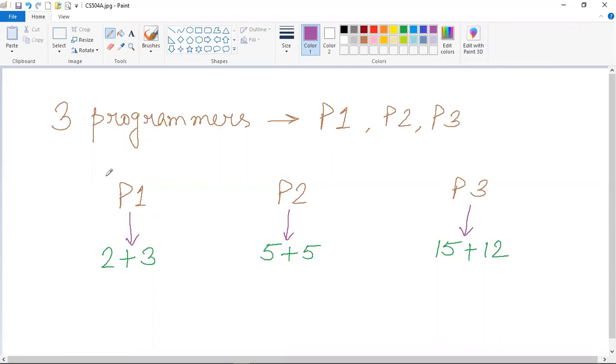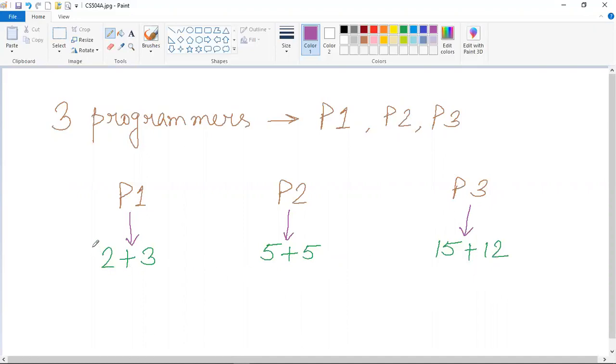We want programmer P1 to add two integer numbers which are given to that person, 2 and 3. For the next programmer P2, we want him or her to add two integers again, which are 5 and 5. And for the next programmer P3, we also want him or her to add two integers, which are 15 and 12.